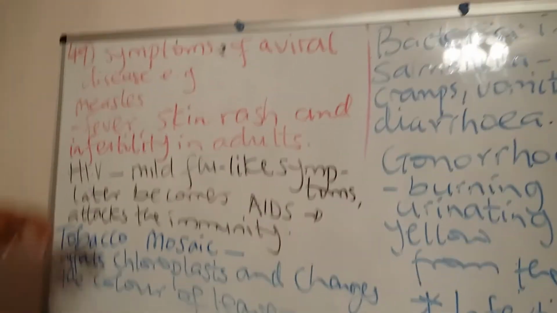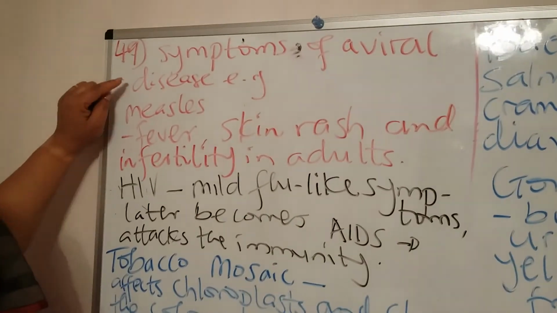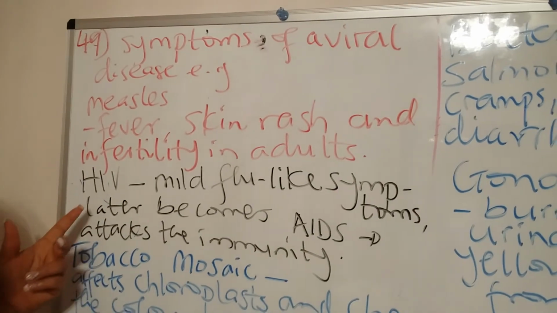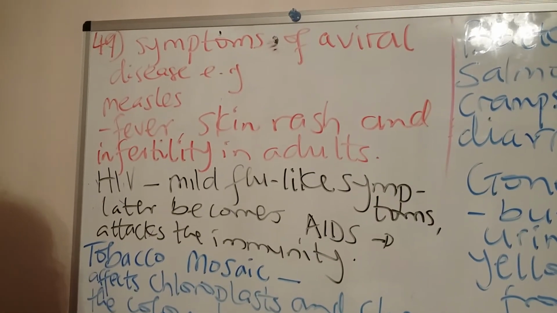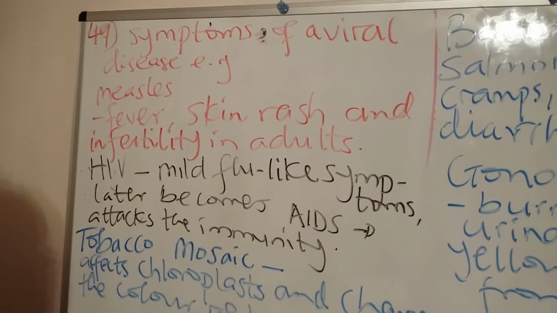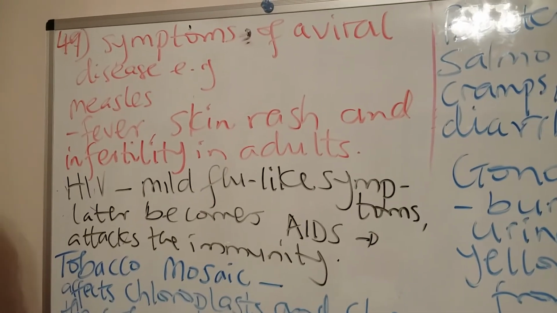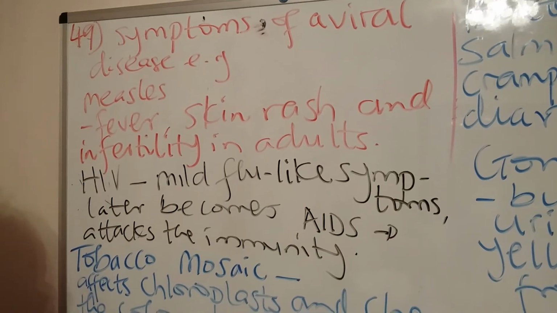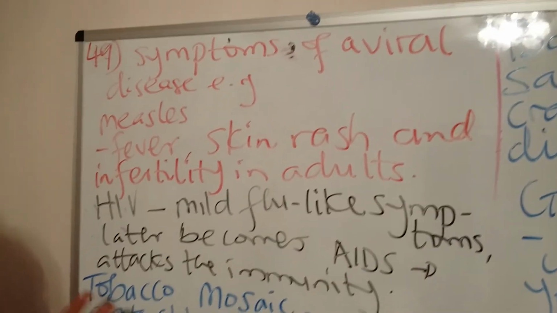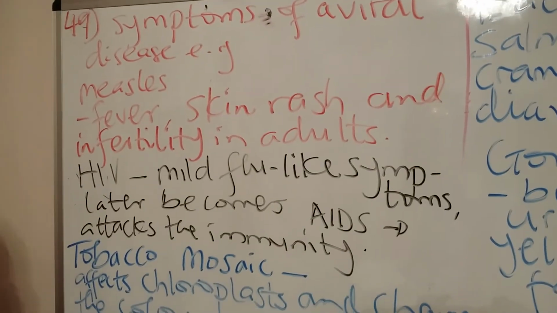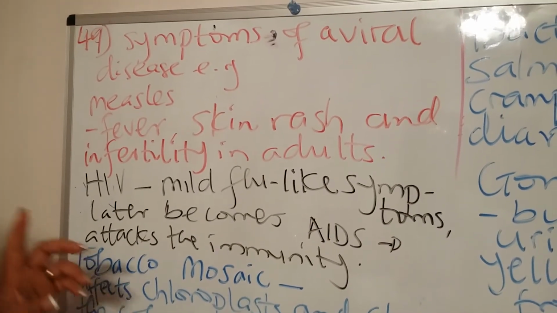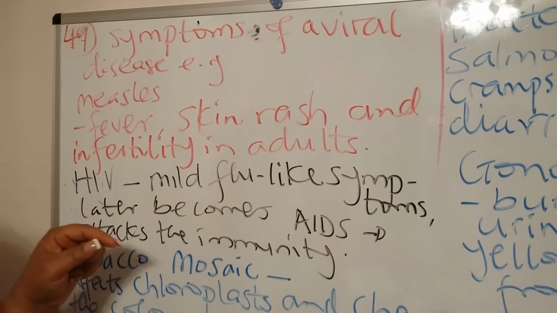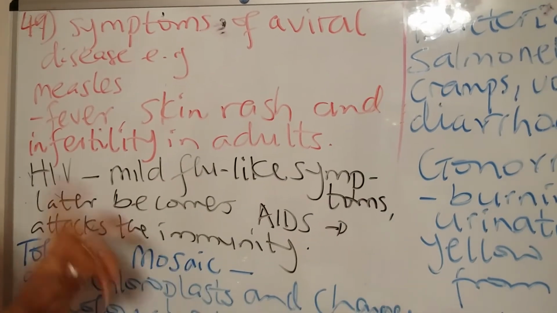And then we go to question 49, which says we should explain symptoms of some viral diseases like measles. Fever and a skin rash are the main symptoms of measles. It's usually contracted by children. It is a communicable disease, because non-communicable diseases are diseases that are not transferred from person to person. They're genetic, or just caused by lifestyle and all of that. But communicable diseases can be transferred from one person to another, or from animal to person, or from one organism to the next.